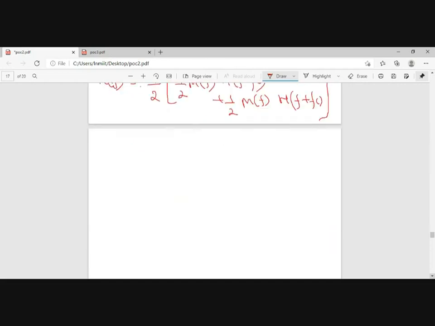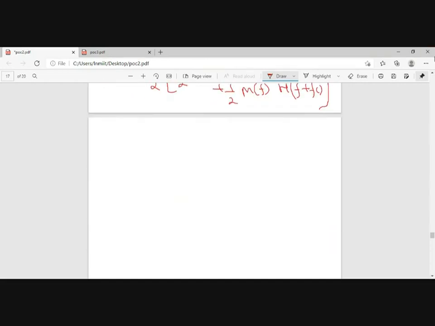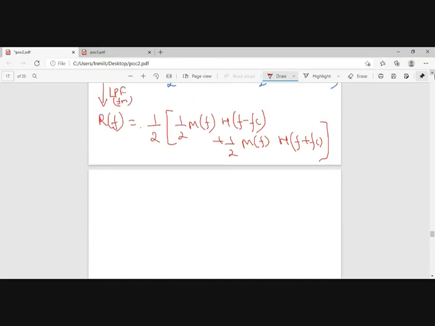This will be my output. Now at the output, if I take 1 by 2 and 1 by 2, that is 1 by 4, times M of f, H of f minus fc plus H of f plus fc.